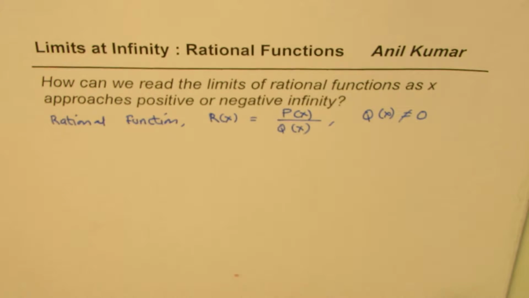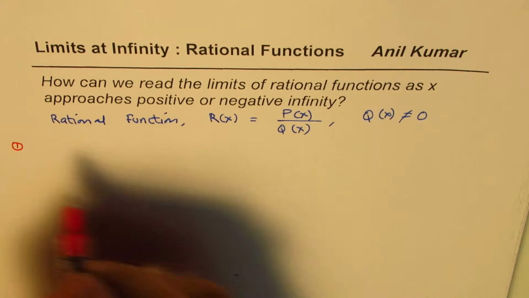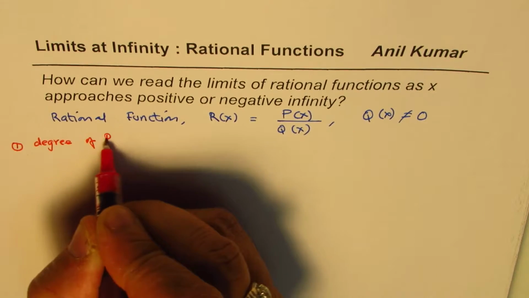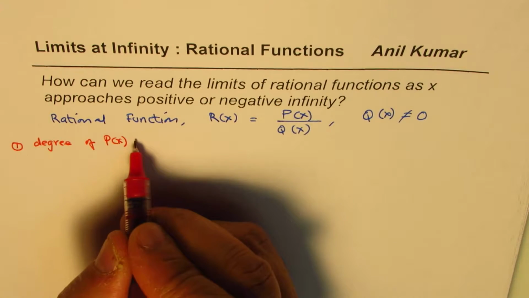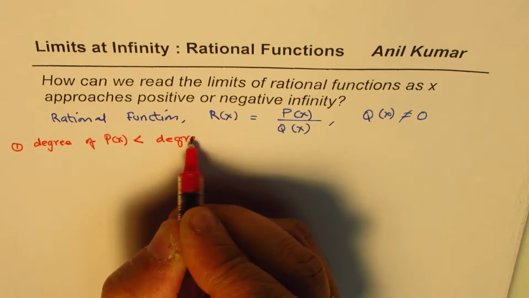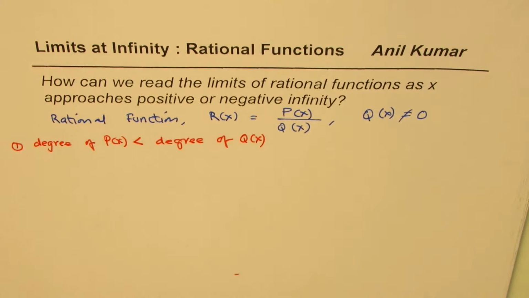Now we'll take three cases. Case 1, when the degree of polynomial p of x is less than the degree of the polynomial q of x. That's the first condition.